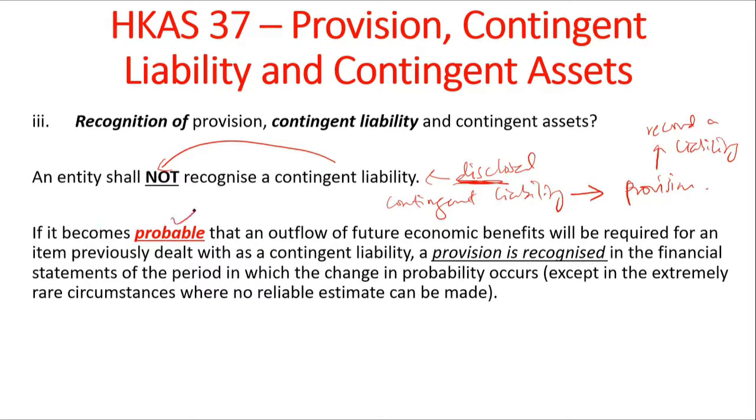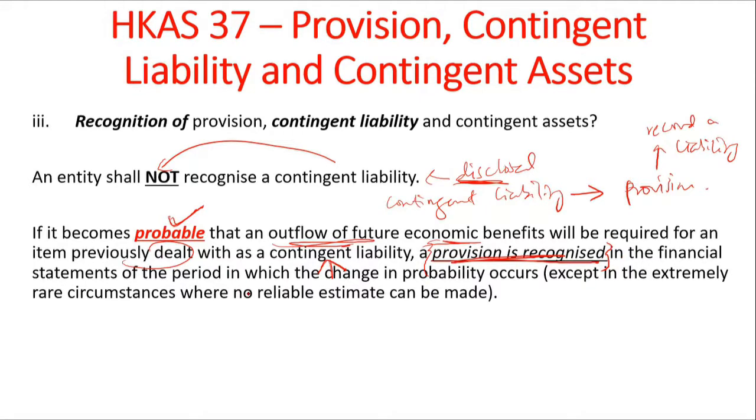If it becomes probable, and I have highlighted this in gold and red, you have to look for the keyword probable, that an outflow of future economic benefit will be required for a previously dealt contingent liability, then a provision is recognized. So you have to look for these keywords.